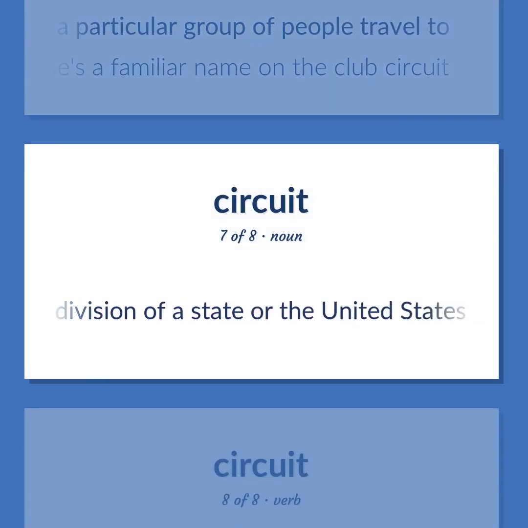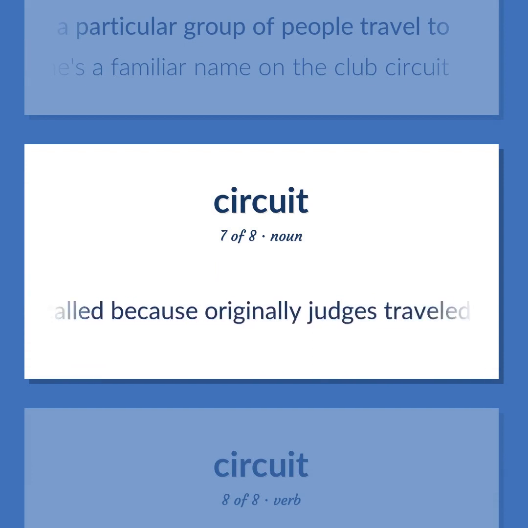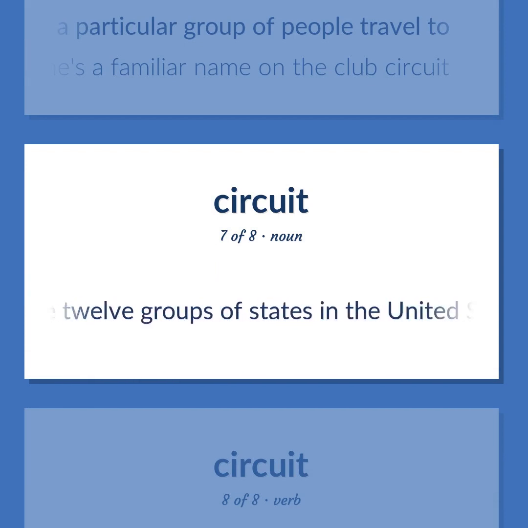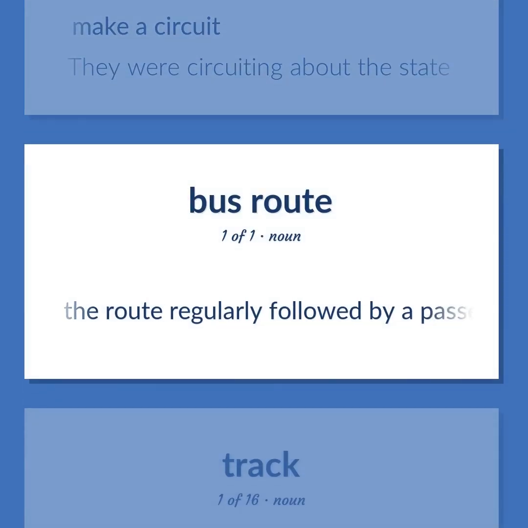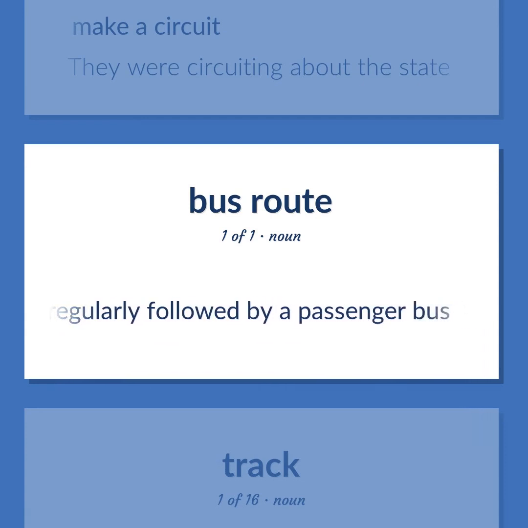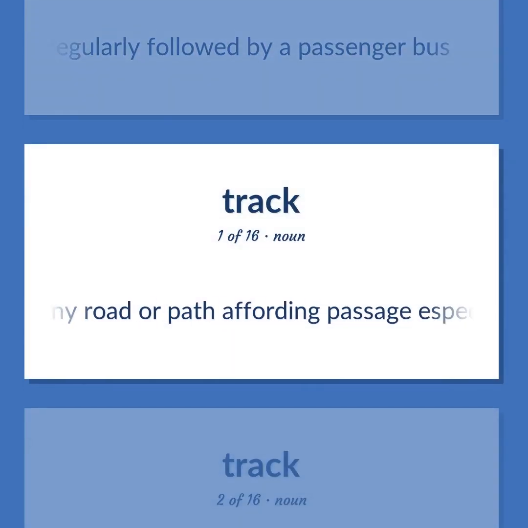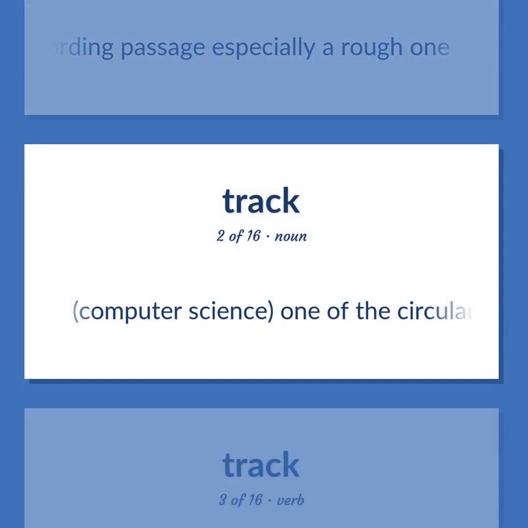Law. A judicial division of a state or the United States, so called because originally judges traveled and held court in different locations, one of the 12 groups of states in the United States that is covered by a particular circuit court of appeals. Make a circuit. They were circuiting about the state. The route regularly followed by a passenger bus. Any road or path affording passage, especially a rough one. Computer science. One of the circular magnetic paths on a magnetic disk that serve as a guide for writing and reading data.